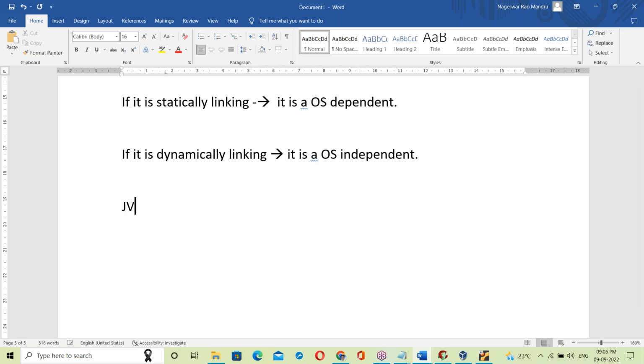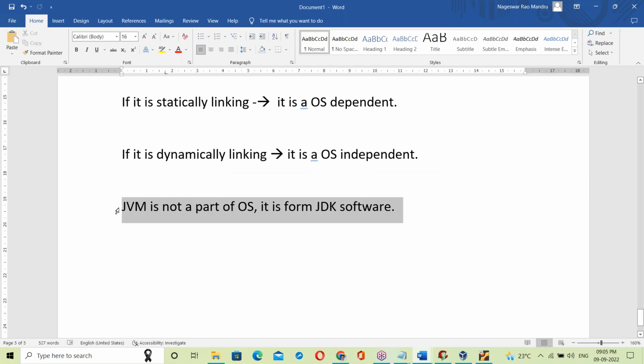Is the JVM part of the OS? No. JVM is not a part of the operating system. It is from the JDK software.